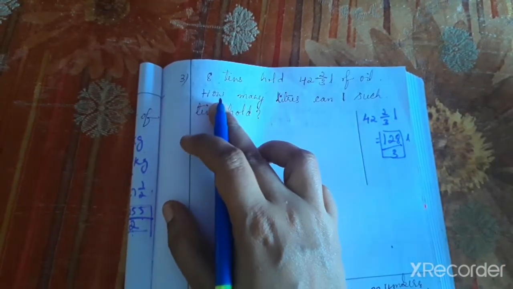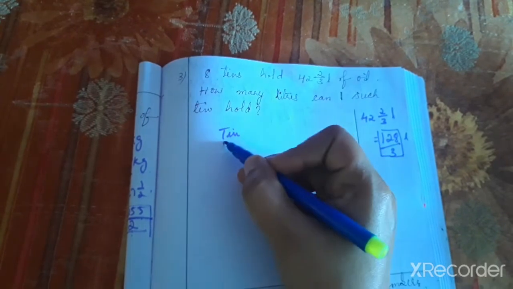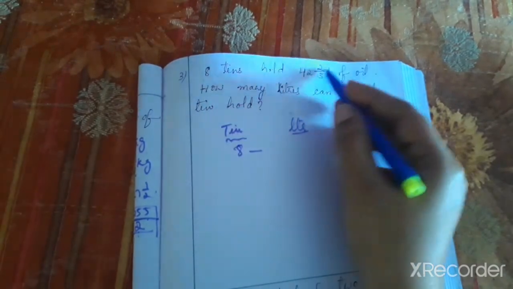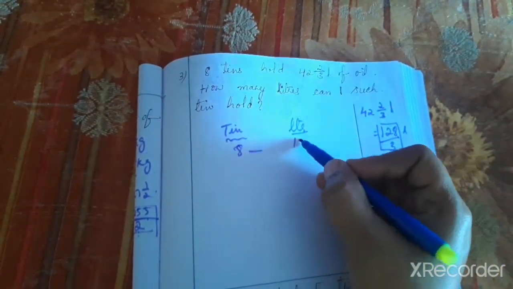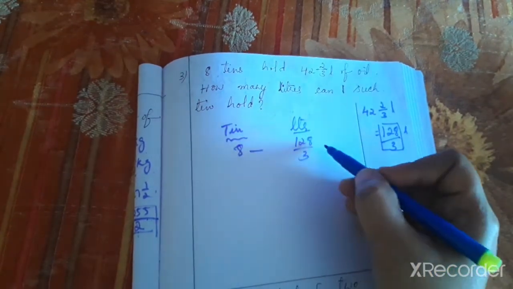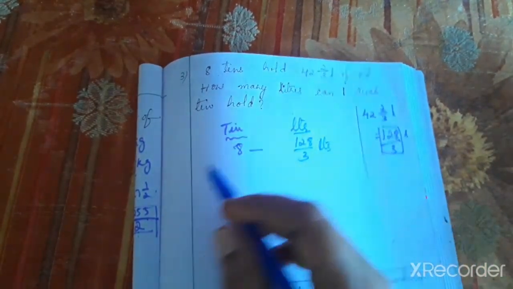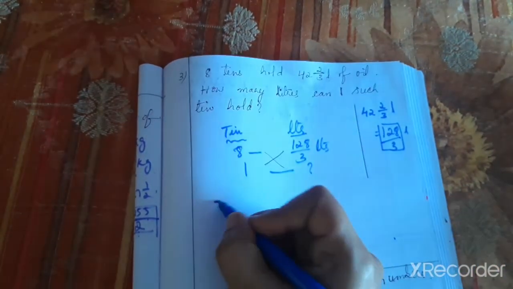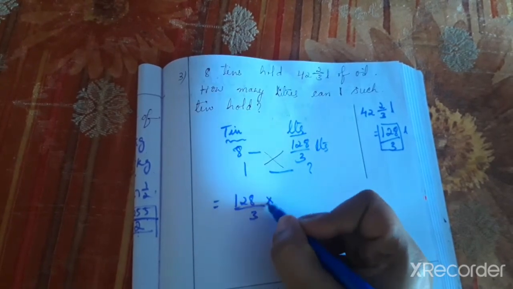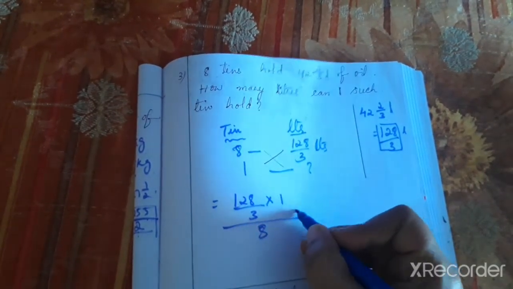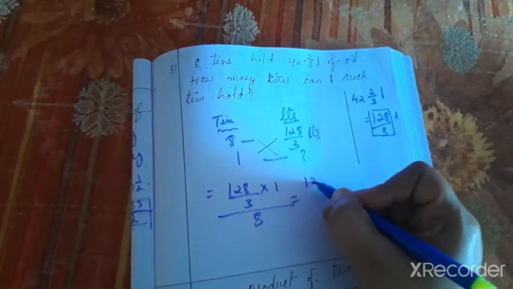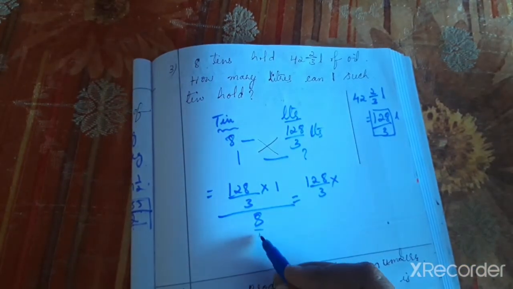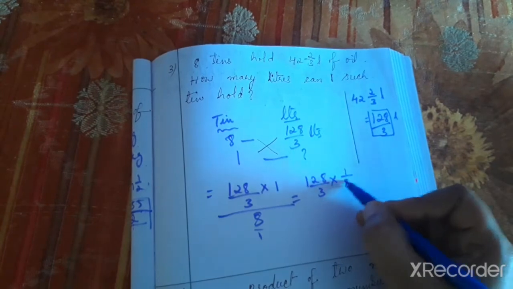That is converted. The main thing here is tin and liter, which means quantity in liters. 18 whole 42 2 by 3 means 128 by 3 liters of oil. How many liters can one such tin hold? So 1 tin, question mark. Cross multiply: 128 by 3 into 1 by 8. 8 by 1 will become 1 by 8.